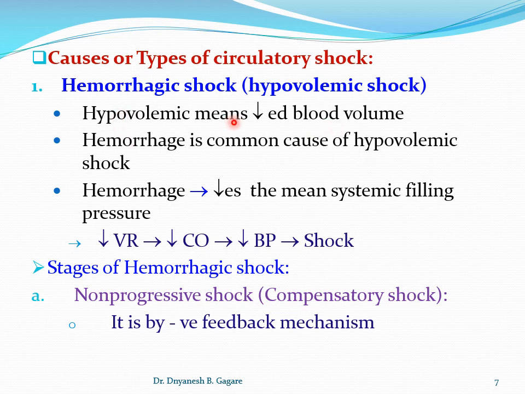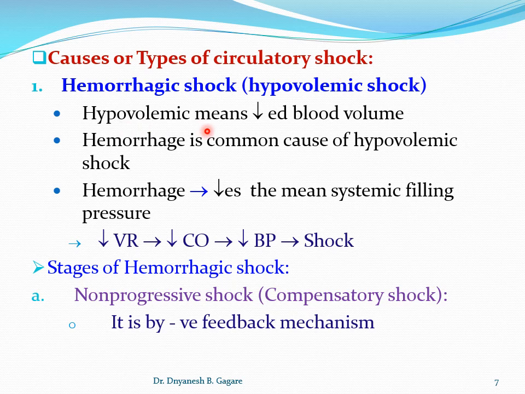Initially I told you that a very popular question in the university exam is: describe hemorrhagic shock in detail, or what is hemorrhagic shock and describe its stages. This question can be asked for 10 marks. So we'll see first what is hemorrhagic shock.